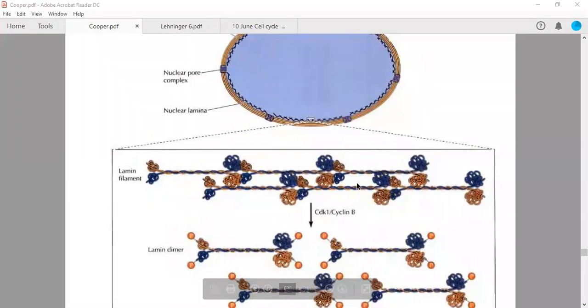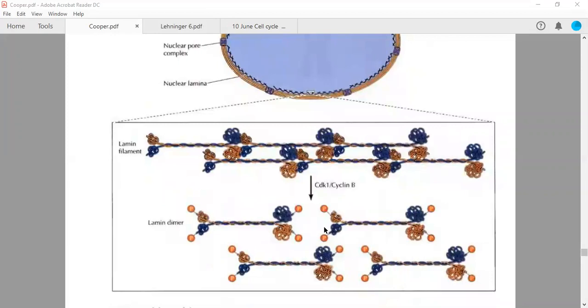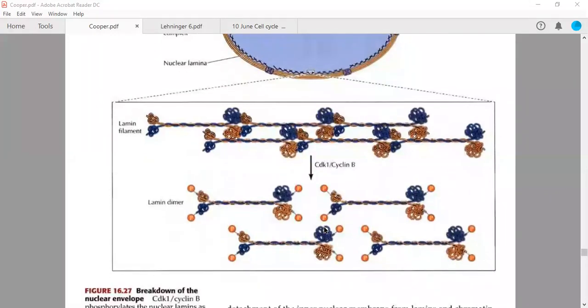Now, what is the function of this MPF complex? The lamin proteins interact very closely with each other. This CDK1-cyclin B complex, called MPF, phosphorylates these lamin dimers so that they have less affinity for each other, and thus your nuclear membrane will be disintegrated, the chromosomes will be condensed, and the nuclear membrane will be disintegrated.